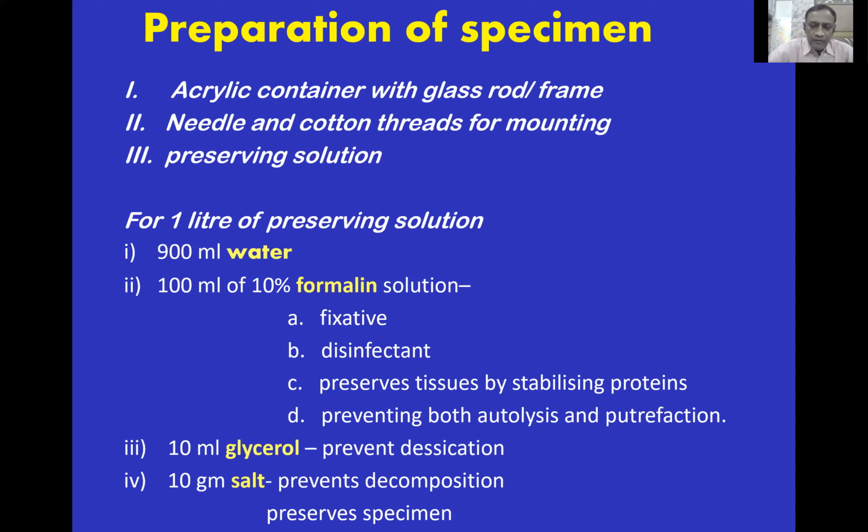Then 10 ml of glycerol. It prevents the desiccation of the tissue. And then 10 gram of salt. It prevents decomposition and preserves the specimen. This is the basic preparation which is seen in any pathology department. Then we come to the proper specimens.